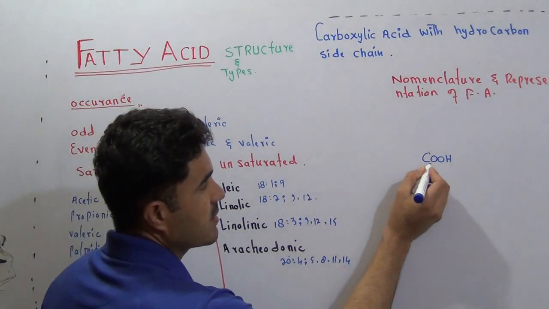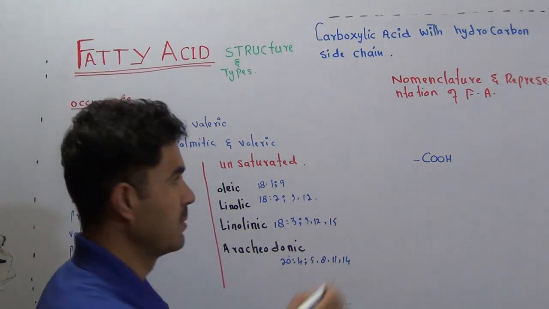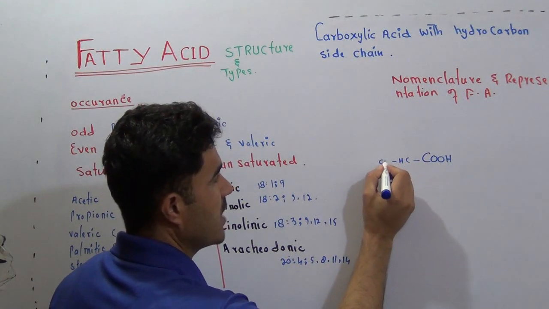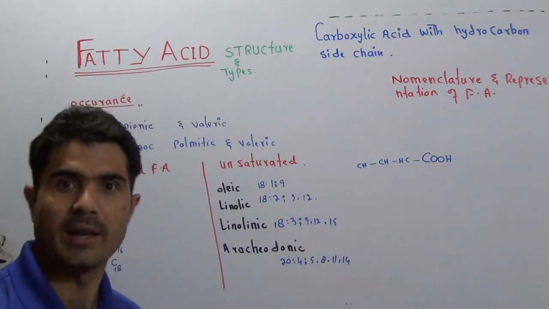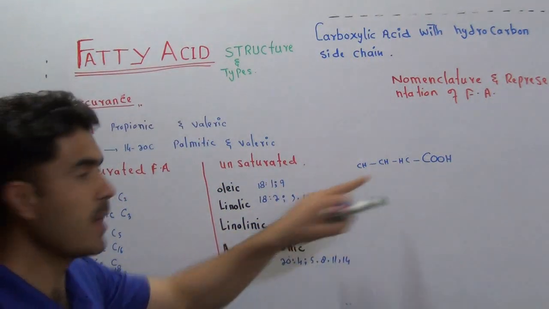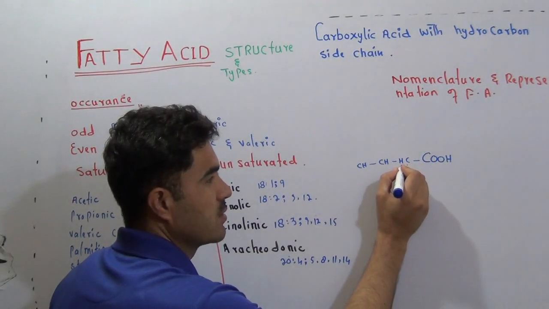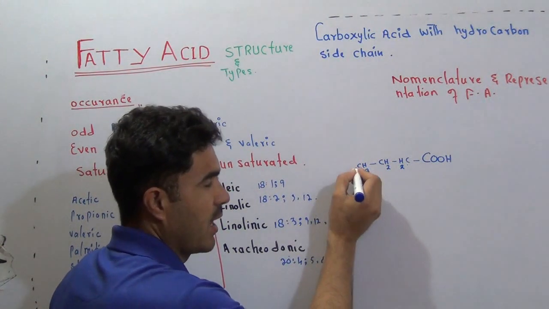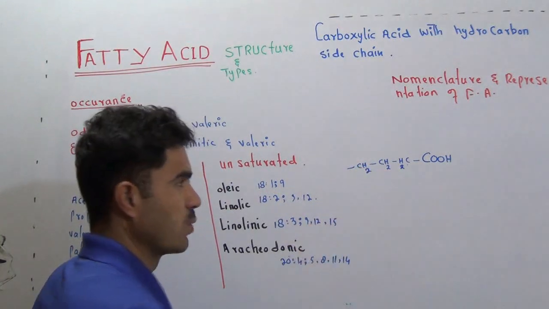And beside this carboxyl group, you will find many hydrocarbons, CH, more than one such hydrocarbon. And if you complete the valency, that will be CH2, and if it is at the last, it will be CH3. If it is continuation, it is CH2.